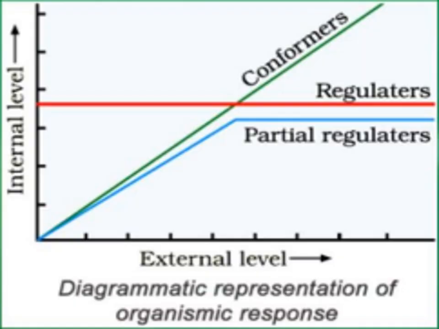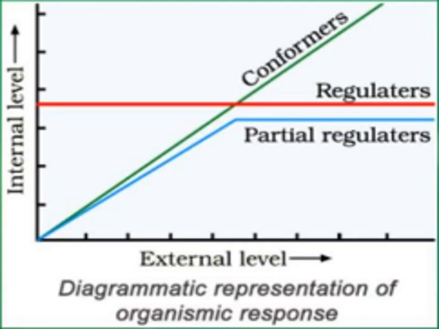But in the case of conformers, their internal level increases with the external level. When the external level increases, the conformers' internal level also increases, meaning they are affected by the external environment. Regulators are not affected and have a constant internal level of temperature or osmotic concentration, but the conformer's internal level increases with the increase in external level.